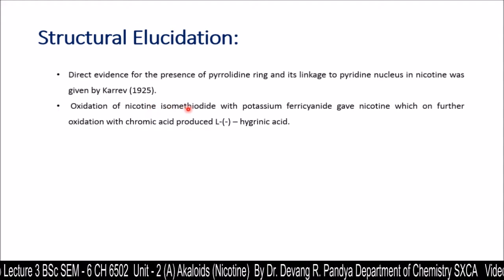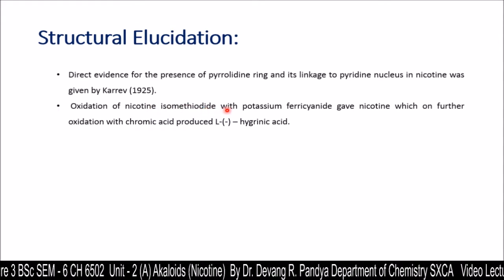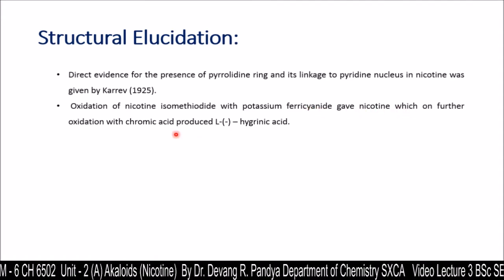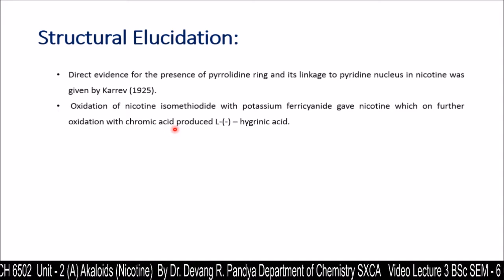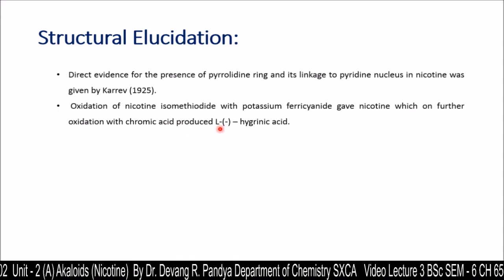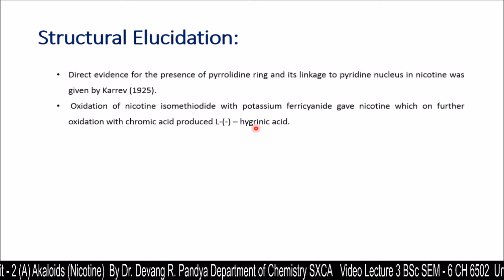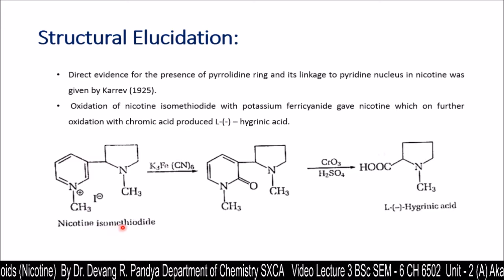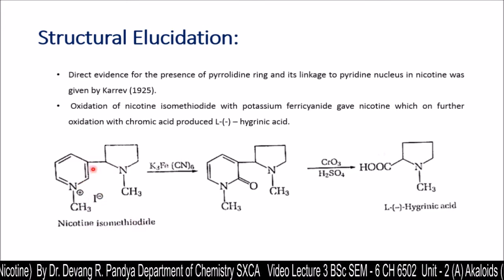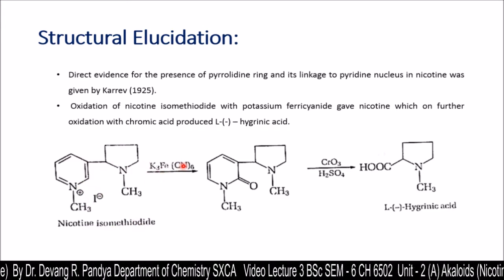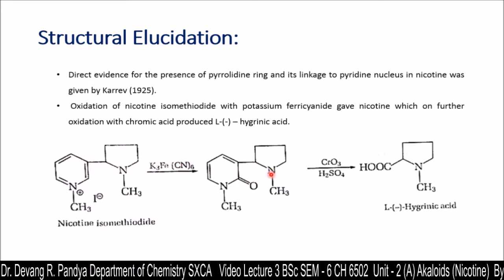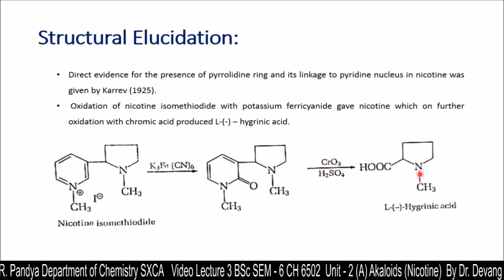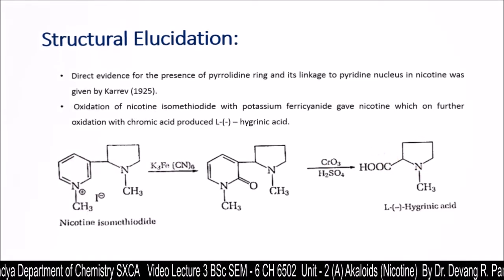Oxidation of nicotine isomethiodide with potassium ferricyanide gave nicotyrine, which on further oxidation with chromic acid produced L-hygrinic acid. This is the structure for nicotine isomethiodide, and on treatment with K3Fe(CN)6 we are going to get this intermediate, which further treated with chromic acid we are going to get L-hygrinic acid.